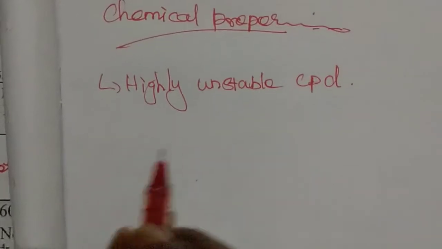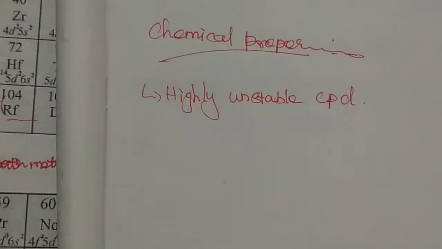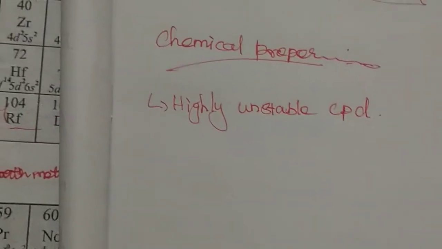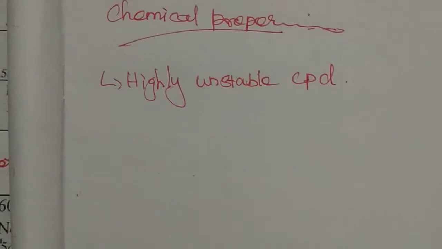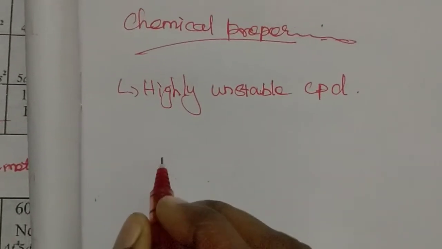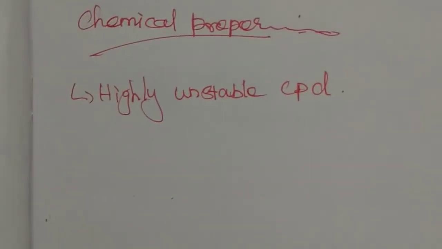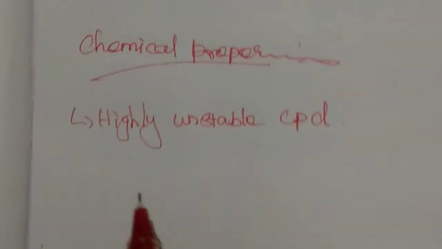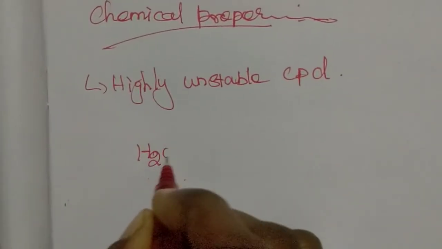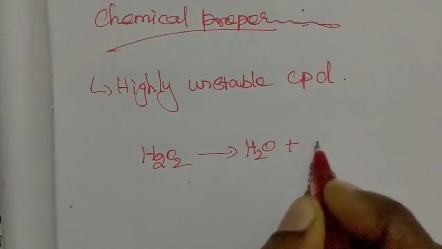So when hydrogen peroxide is in a solution of water, it automatically disproportionates into water and oxygen.